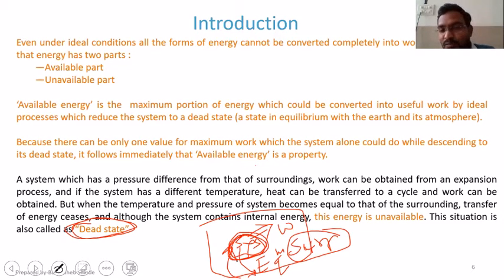That interaction will stop. And in such a condition, as there isn't any energy interaction between system and surrounding, that state is nothing but the dead state.